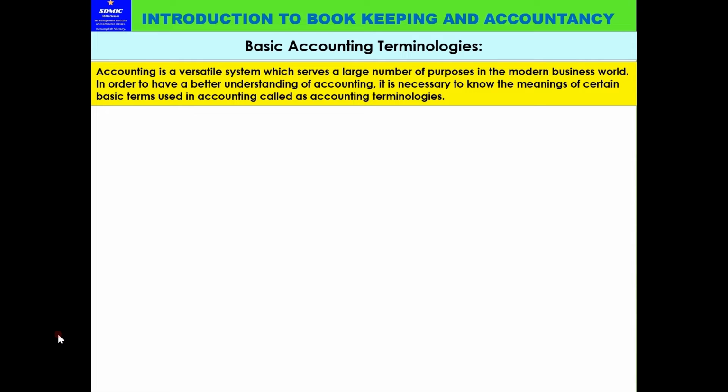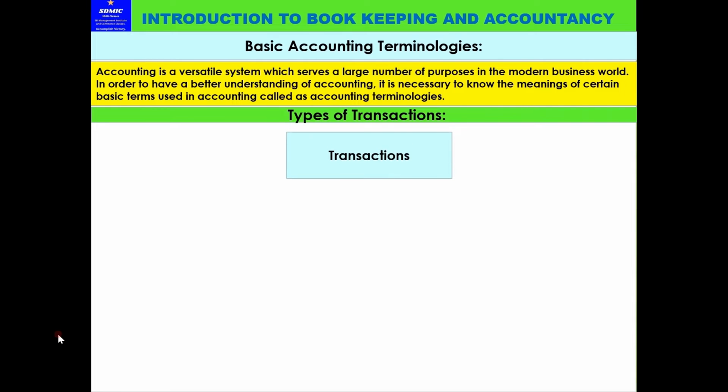So we need some accounting terminologies. The types of accounting information: transaction. I already explained what a transaction is: exchange of any goods or services. It can be anything: a money transaction or cash transaction, a cheque transaction through the bank, exchange of goods, exchange of services. These are all transactions.